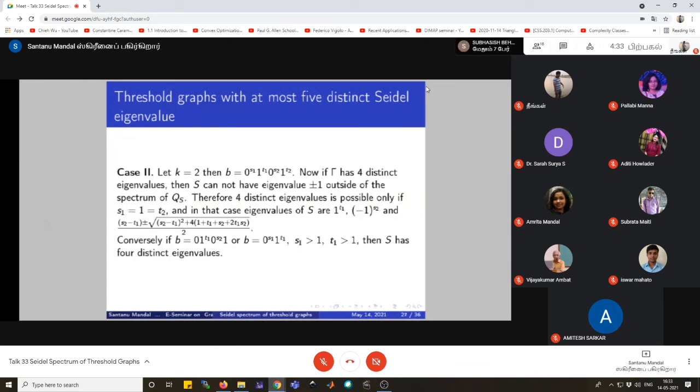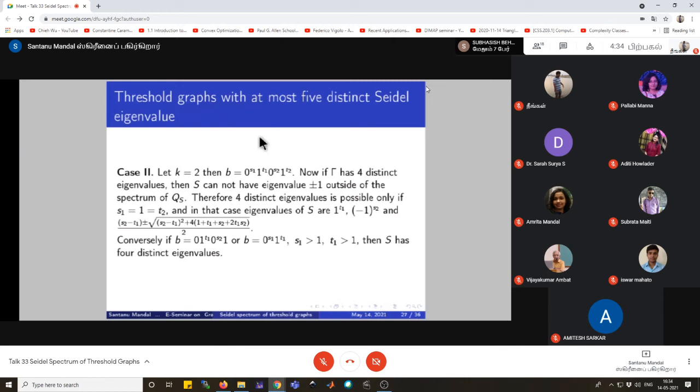For the case 2, when k equals 2, the string will be b equals 0 to the power s_1, 1 to the power t_1, 0 to the power s_2, 1 to the power t_2, and in that case gamma will have four distinct Seidel eigenvalues, and in that case S cannot have the eigenvalue plus or minus 1 outside of the spectrum of QS. Therefore, four distinct eigenvalues is possible only when QS contains the eigenvalue plus or minus 1. That means only when s_1 is 1 and t_2 is 1.